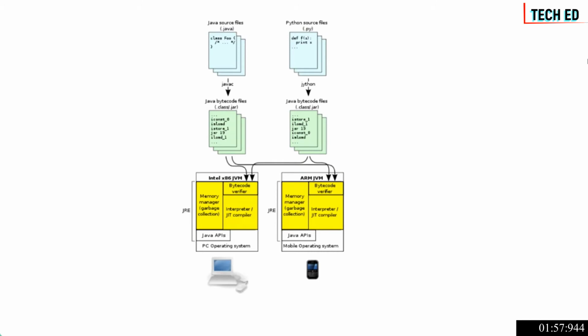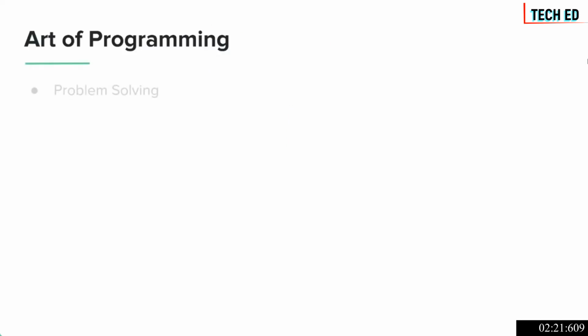So the level of abstraction, or you can say the pipeline, is that we write code, which is a program. We feed that program to the computer, and that program is converted into low-level byte code. That byte code is ultimately converted to zeros and ones that are fed to the memory of the computer, and then the computer acts on those zeros and ones and performs the particular tasks conveyed in those instructions. So let's talk about the art of programming.